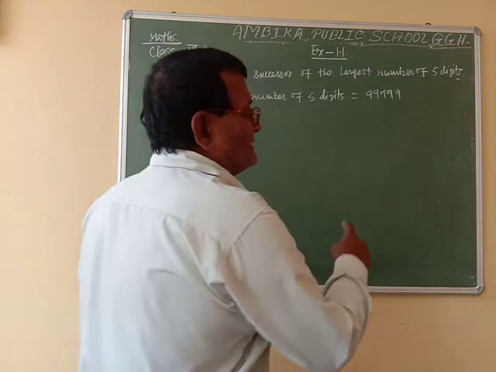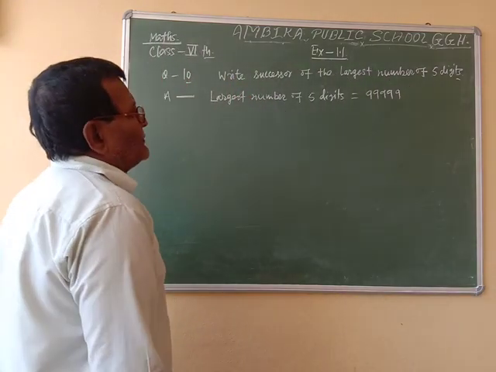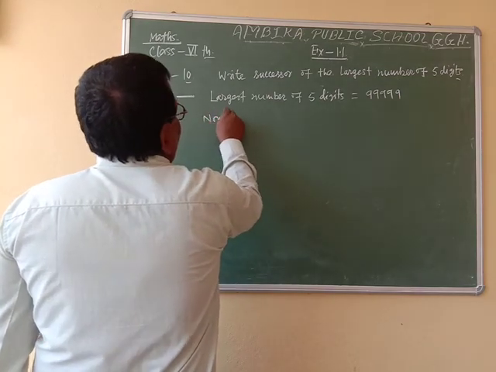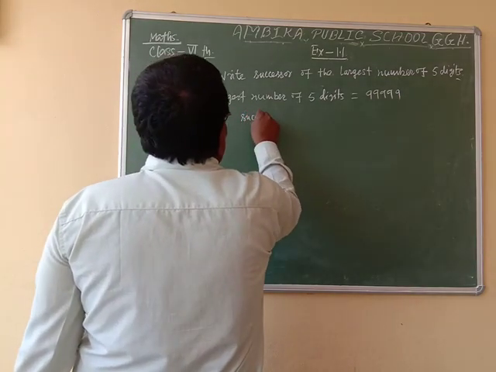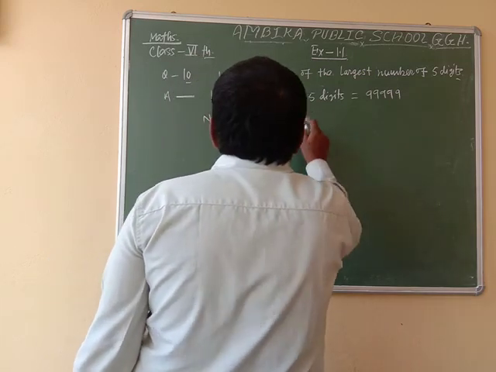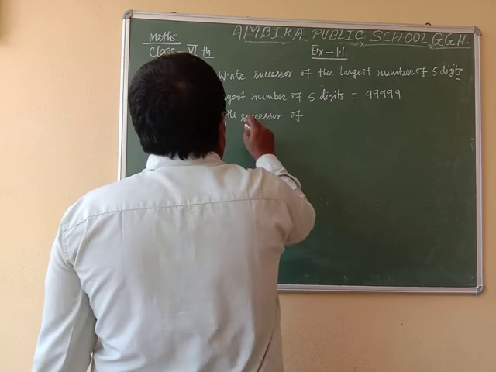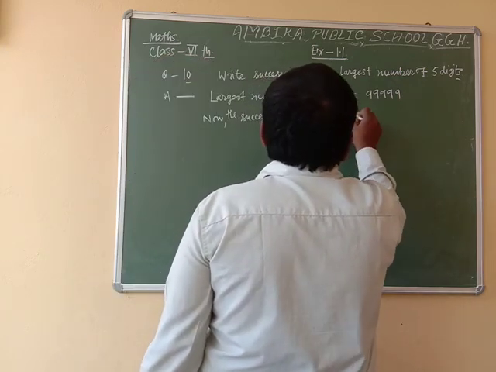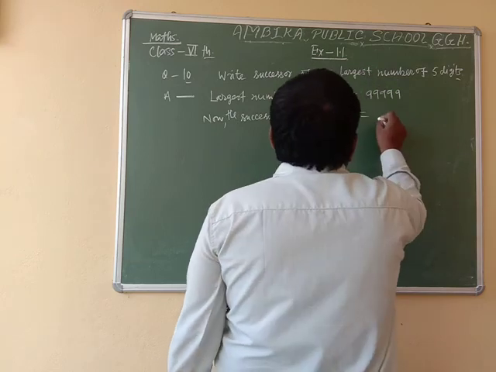Now we have to find the successor, so we add 1. Now the successor of 99999 is equal to